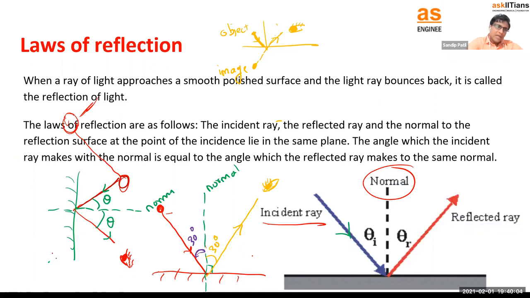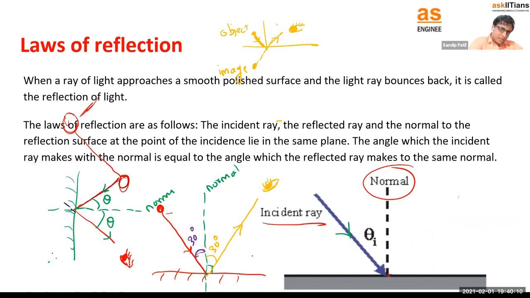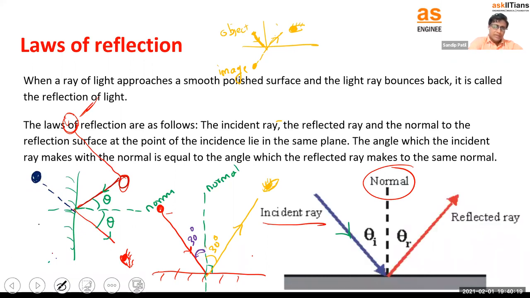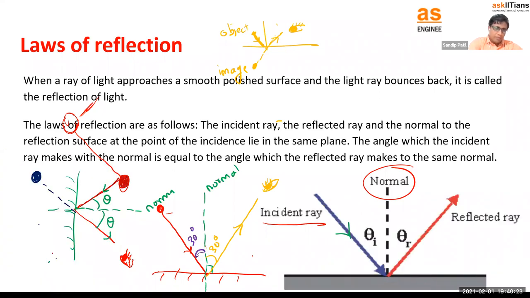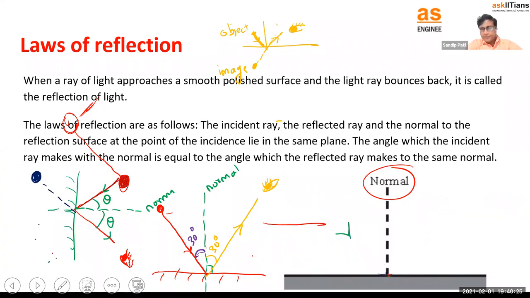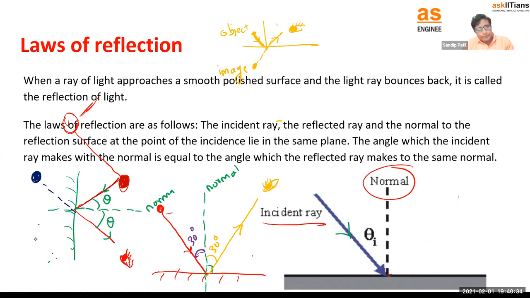So the observer is here. What is he going to think? This ray is coming towards his eye. So you can just take this ray away from here, and he is going to think that the image is here, right? This was our original object, and for the observer, this will be the image, along the opposite side of the mirror. So this is the whole principle of reflection, we can say.